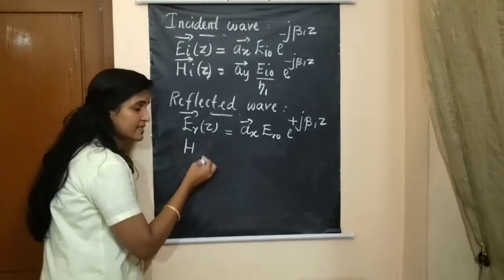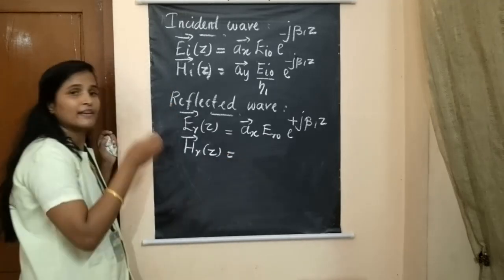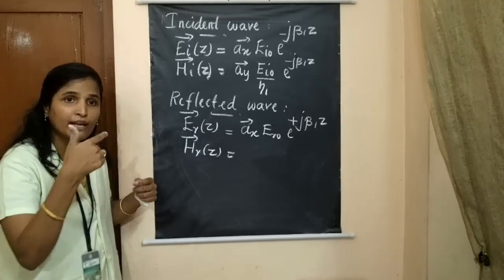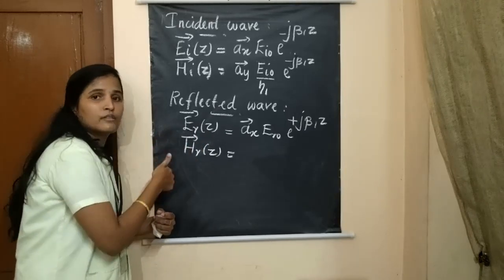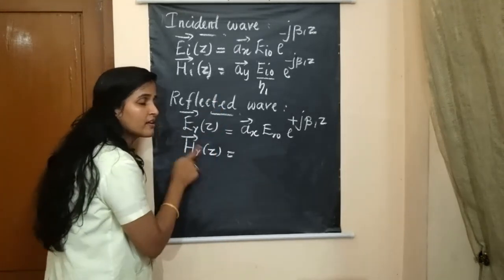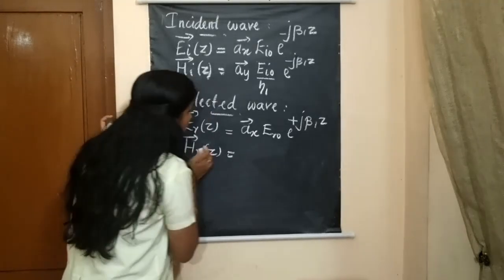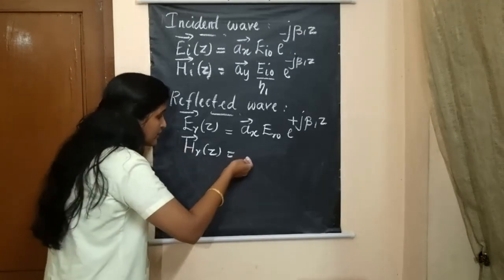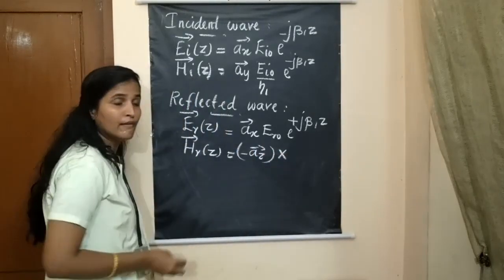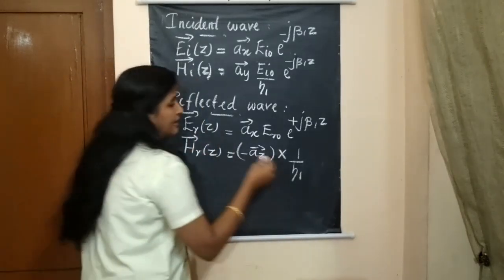So instead of E R of z, H R of z is equal to, okay. I have already explained in the diagram that for the reflection, the magnetic field direction will be changed. And one more thing is you can write the magnetic field in terms of the electric field. So we have a formula. First let us write the direction of it. The direction of reflection is minus z direction, cross, you have to take the cross product of 1 by eta 1 into this electric field component.